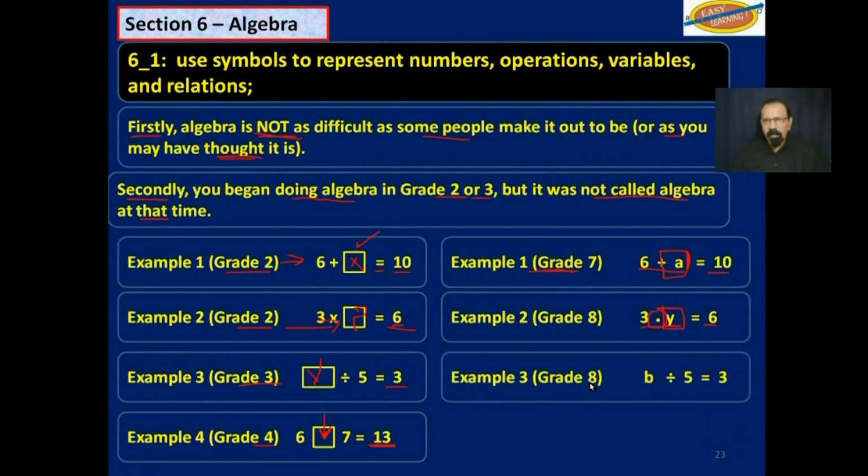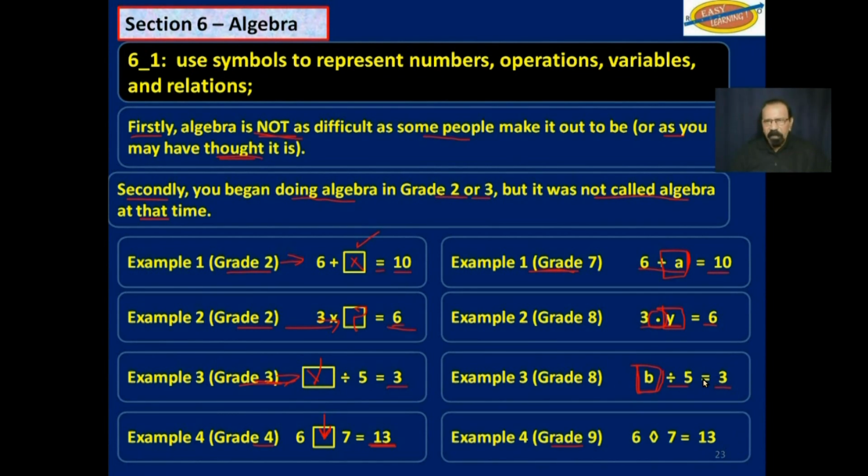Or you may see something like this. Instead of a box that you have to fill in over here in grade 3, divide by 5, you would see b divided by 5 is equal to 3. Or in grade 9, you may see something like this. 6 with that diamond shape there, and then 7 is equal to 13. What does that diamond shape represent? So now, as I said, this here is 4, and this here is 4.